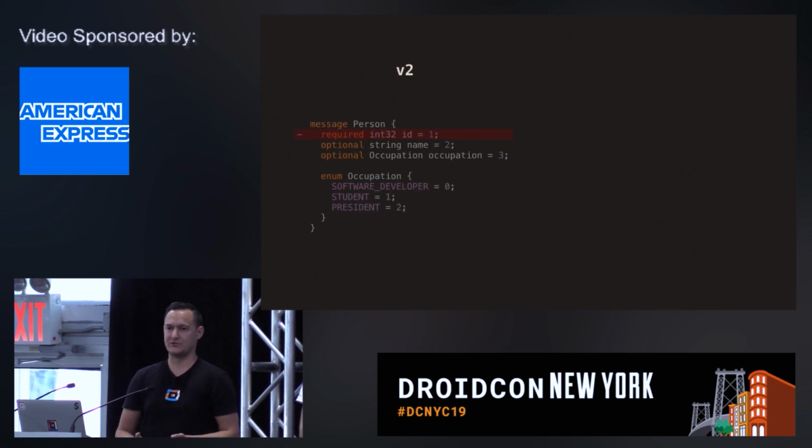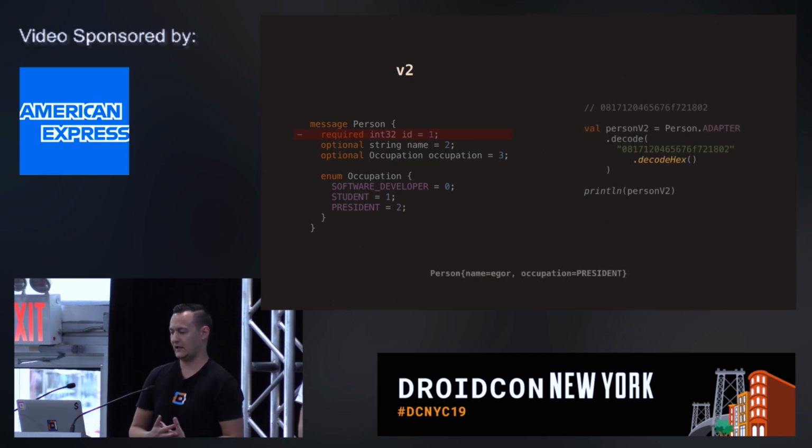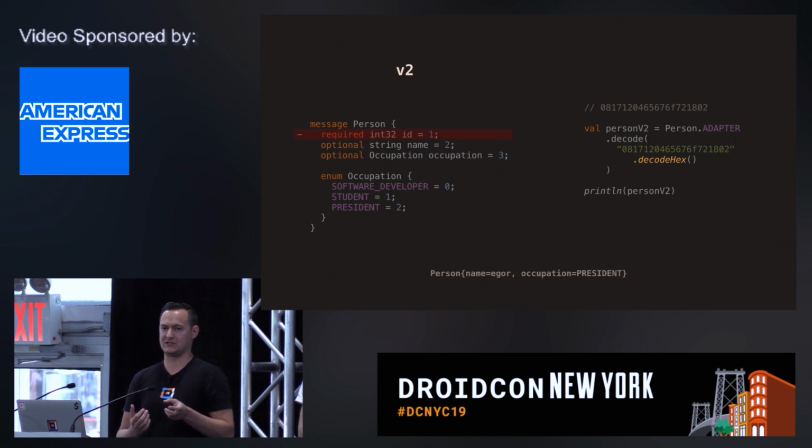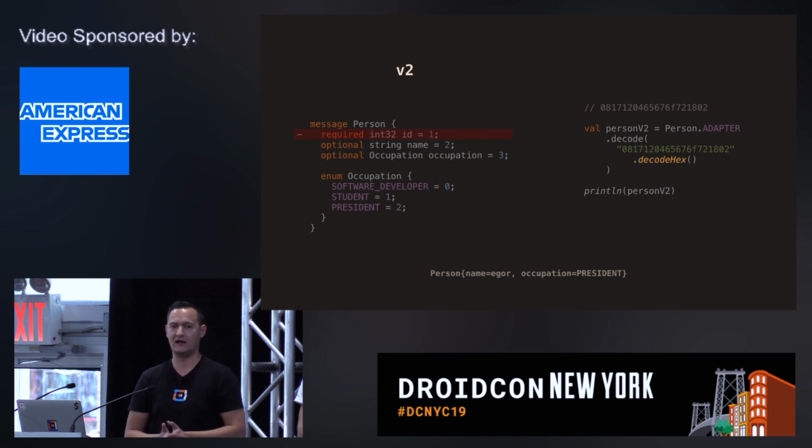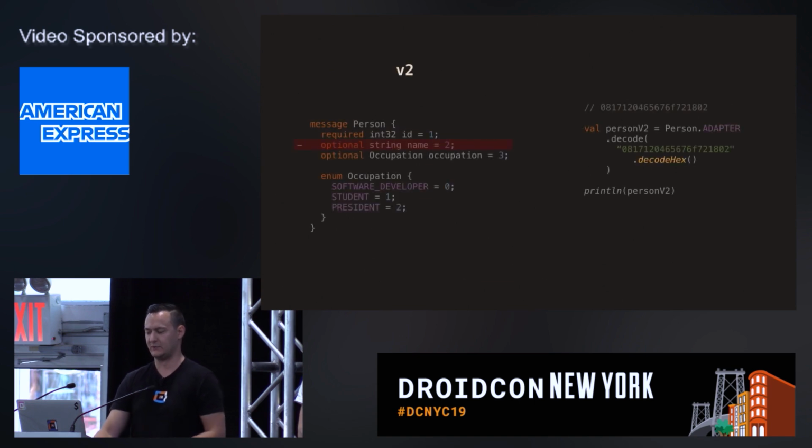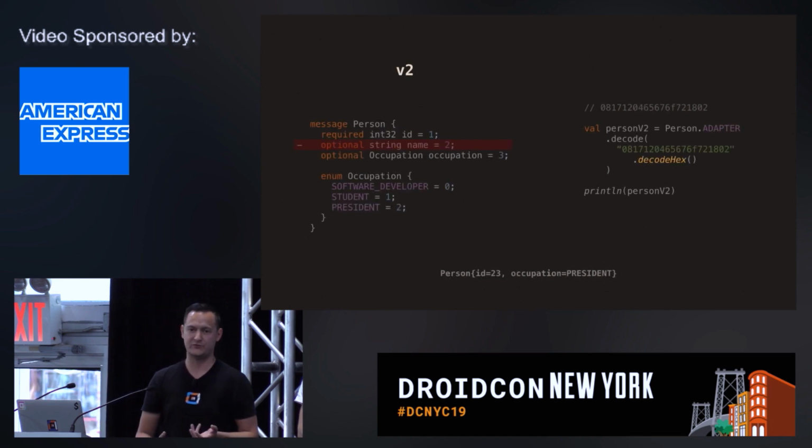Let's see what happens if we try to remove fields from the new schema. So if you remove the required field, basically that piece of data just gets ignored. When the parser tries to deserialize the message, it finds a tag that it doesn't understand because it's not present in the latest version of the schema, so we'll just pass it. But it still has the bytes for that data, so it's not completely lost. And we see similar behavior if we try to remove an optional field. Also, the parser can parse it just fine.